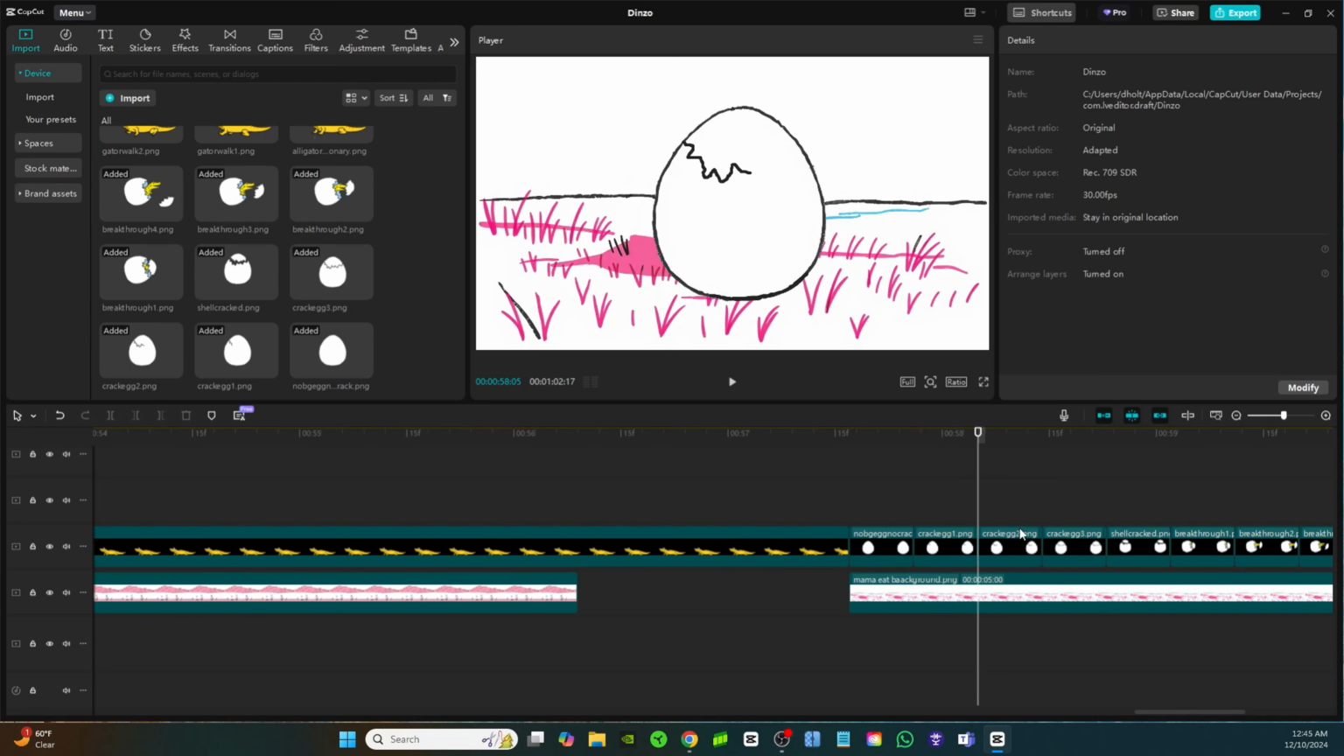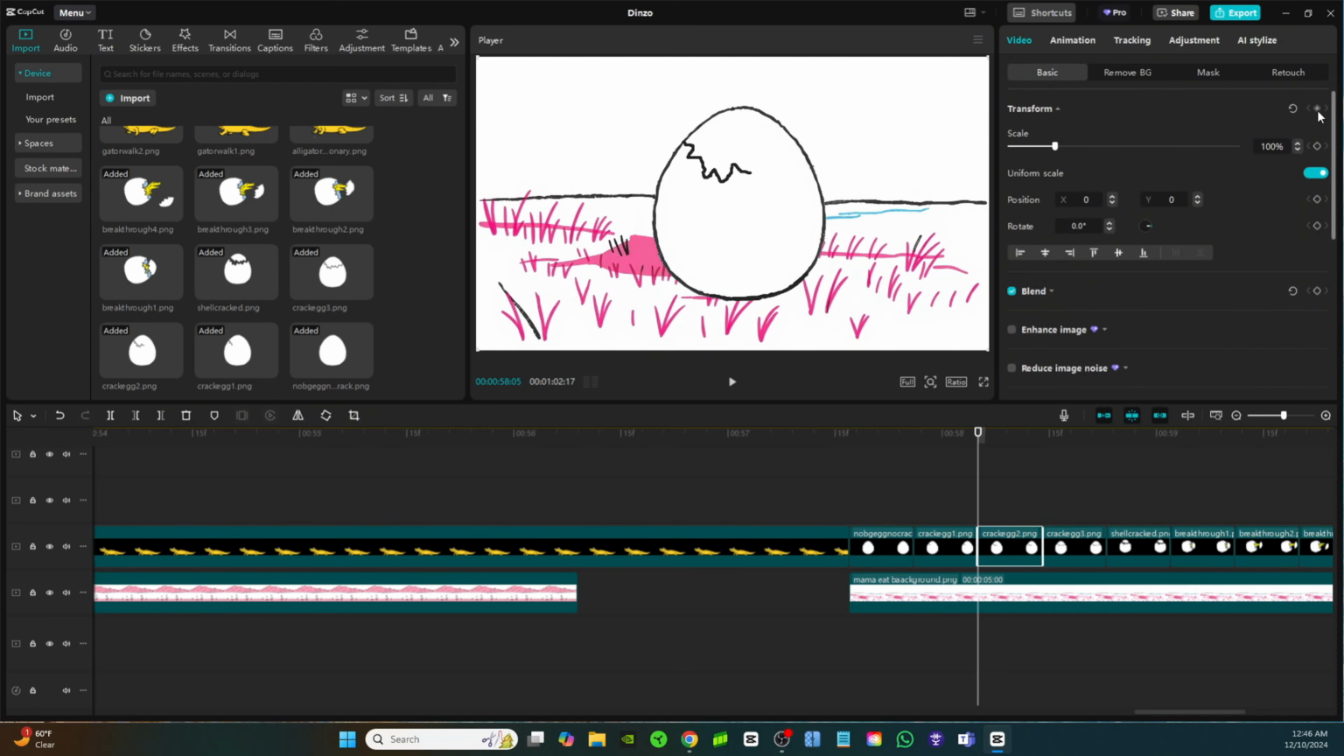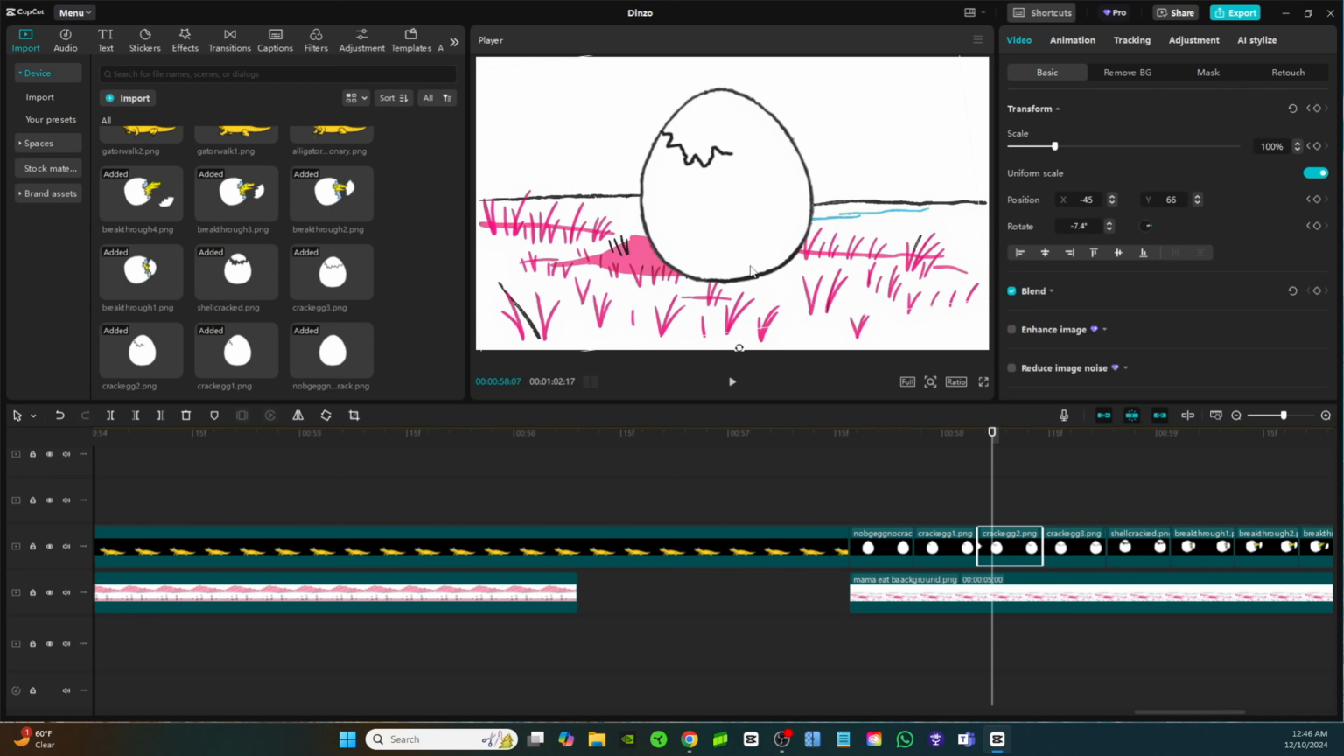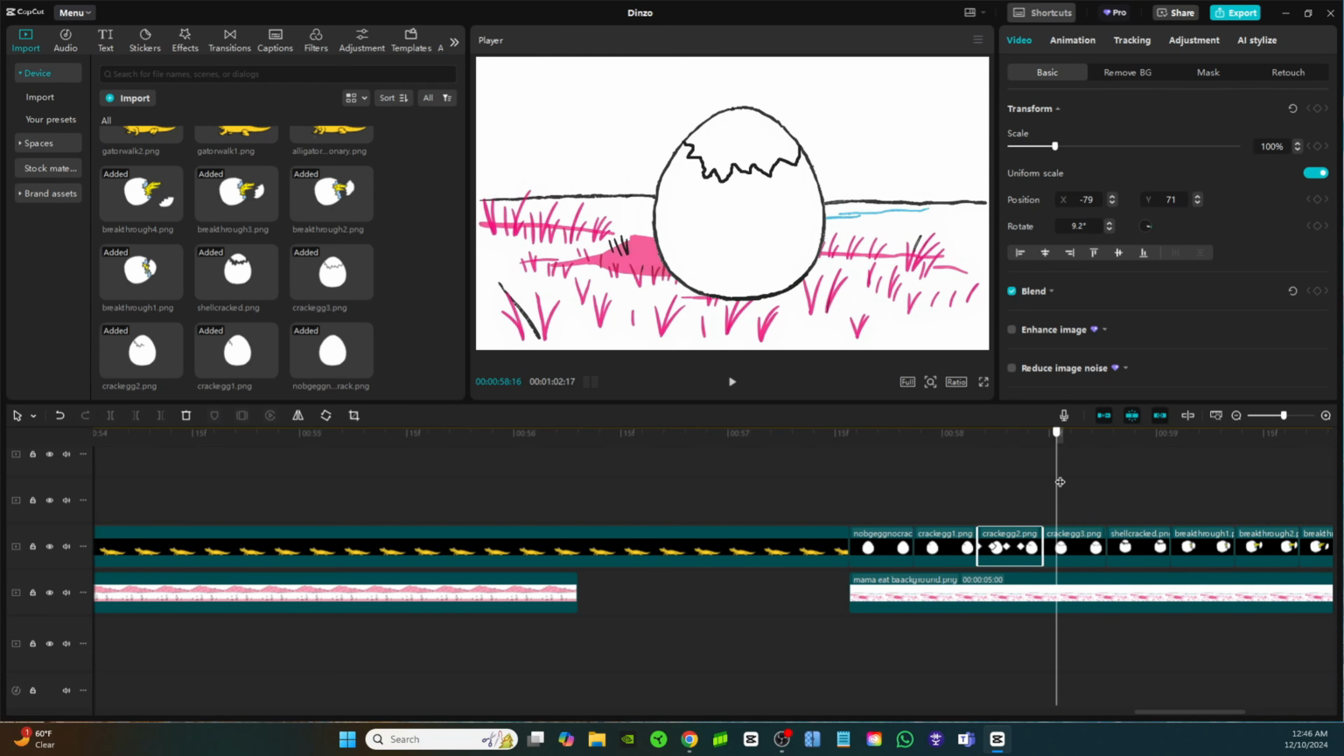Now let's do the same thing with the next one. Click on transform. Bring it up. Rotate it a little bit. Bring it up higher. Move the playhead forward. Turn a little bit. Now bring it back down a little bit so it's falling back down, and then it bounces and cracks. And keep on going. Let's keep on making it jump and crack.